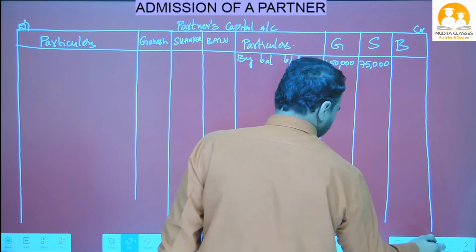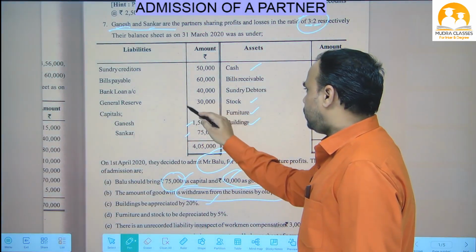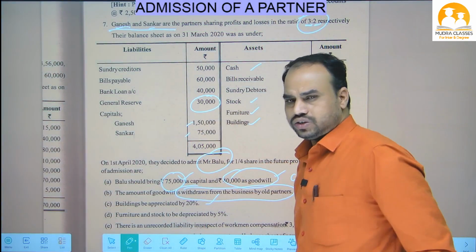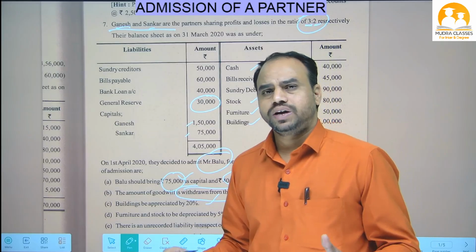Okay, next come to the question. What is the next item? General reserve, already we discussed. What is the meaning of general reserve? General reserve means undistributed profit. General reserve means what beta?